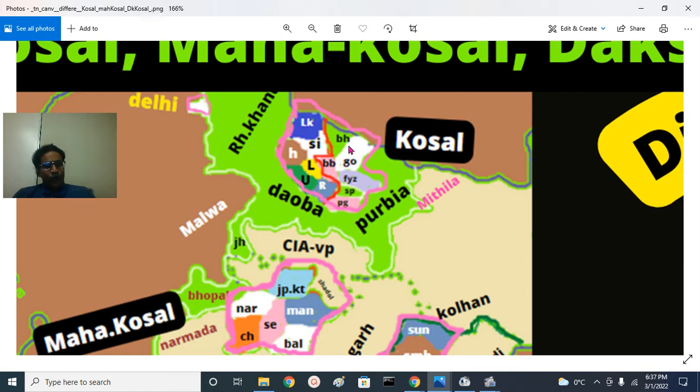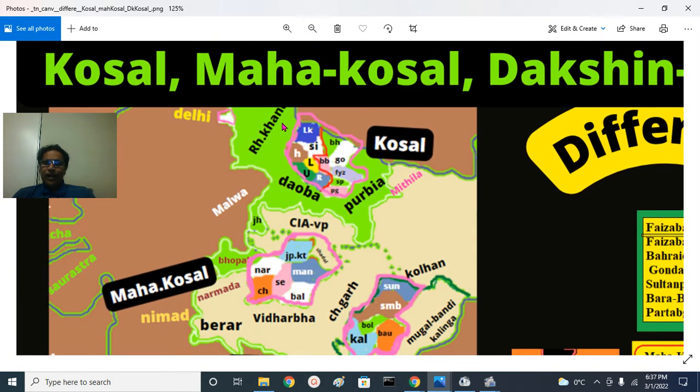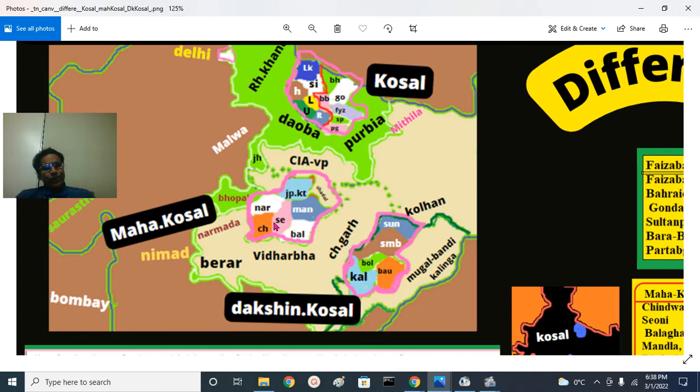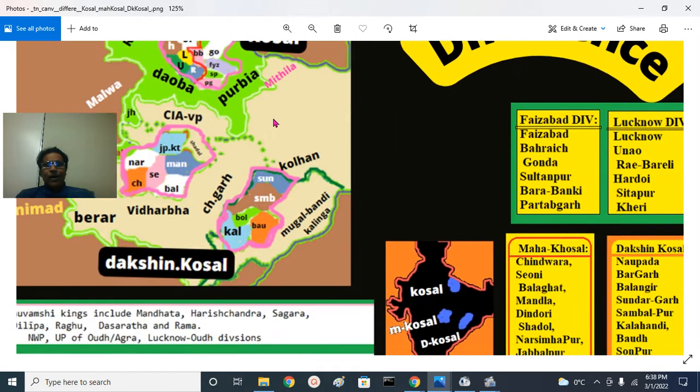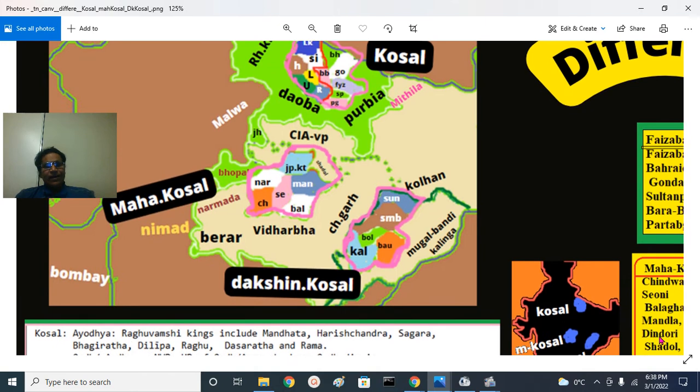This is the historic Kosal region or Kosala region in Uttar Bharat, surrounded by modern Rohilkhand, Middle Doab, Purbiya and Mithila. This is Champaran and Tirhut regions and so forth. Next we talk about the Mahakosal region. Here I have given the districts: Chhindwara, Seoni, Balaghat, Mandla, Dindori, Shahdol, Narasimhapur, Jabalpur, Katni.